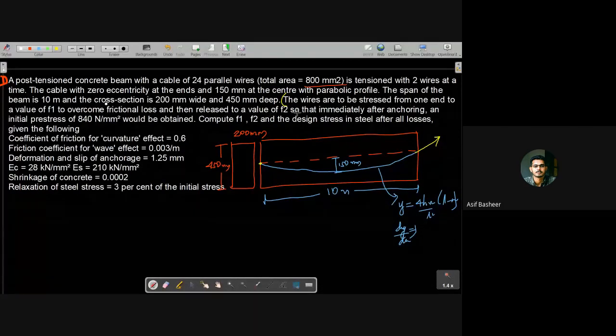Released to a value of F2 so that immediately after anchoring an initial pre-stress of 840 Newton per mm square would be obtained, which means after F1 is reached, we will again release it to a value of F2 so that immediately after anchoring, the initial pre-stress on this beam is 840. So what do you understand from that? 840 Newton per mm square.